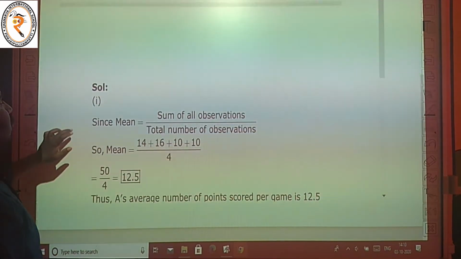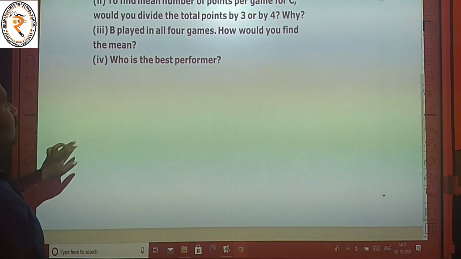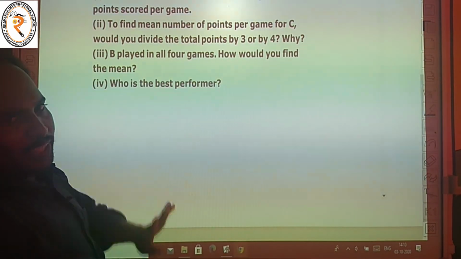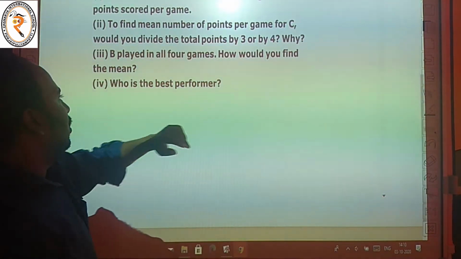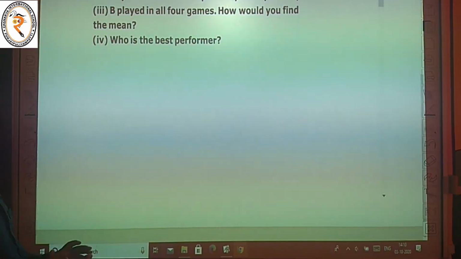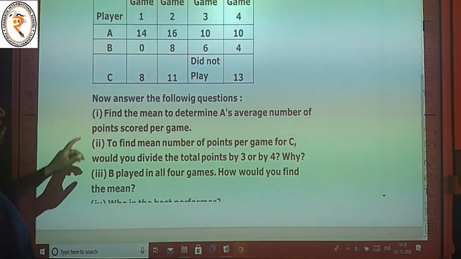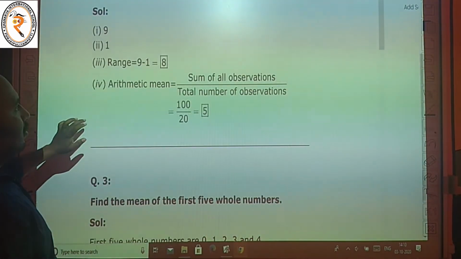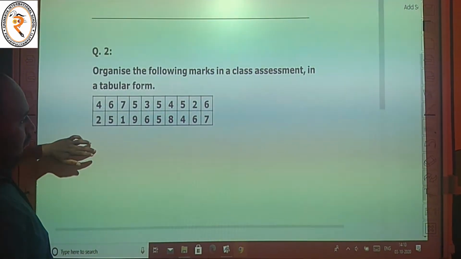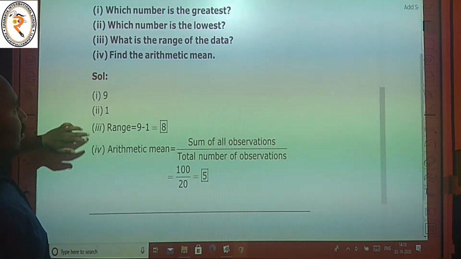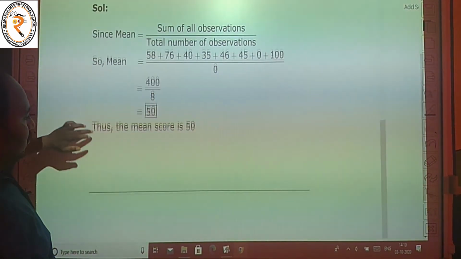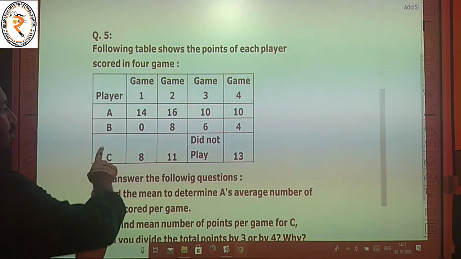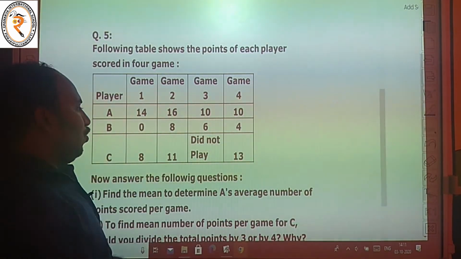The next one, the third one. B played in all 4 games. How would you find the mean? You want the average of B. B scores 0, 8, 6, 4.